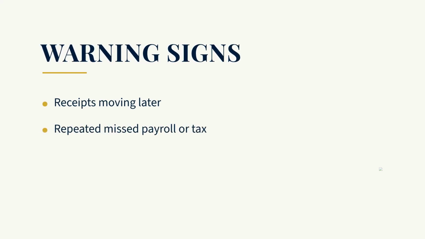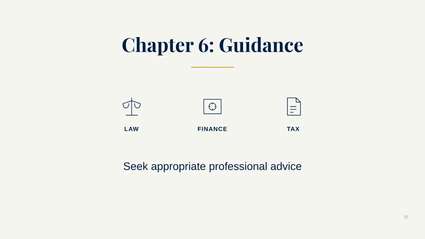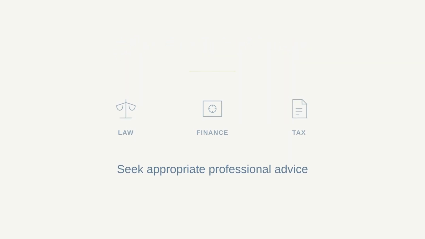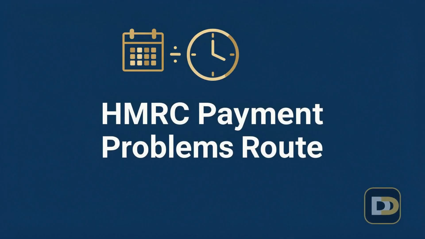Warning signs can include receipts moving later every week, repeated missed payroll or tax assumptions, reliance on unconfirmed funding, or payments removed without evidence. If a company may be unable to pay bills when they fall due, or there is uncertainty about directors' duties, use current official guidance and seek appropriate professional advice promptly. If the business is having difficulty paying tax, use HMRC's official payment problems route. A forecast entry does not change a tax deadline or create an arrangement.